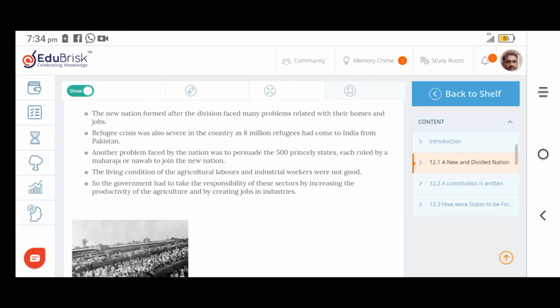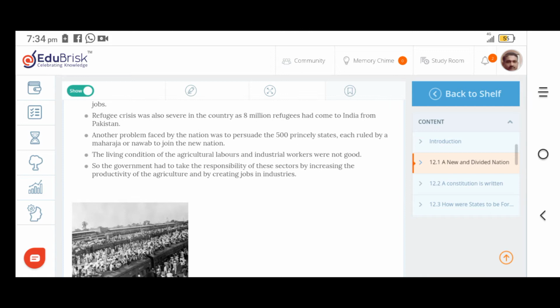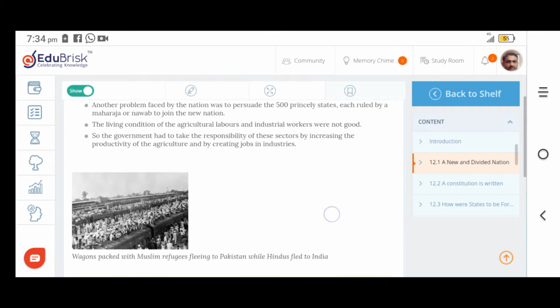Another challenge that was faced was the 500 princely states that were ruling in our country. So in order to unite the country, to form the Indian Union, it was very difficult in this circumstance. But afterwards, due to force, what happened? They all joined the Indian Union.